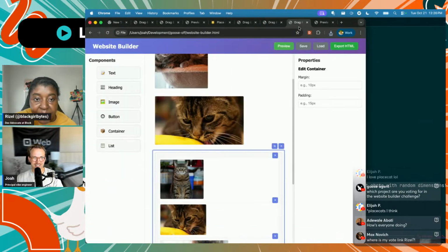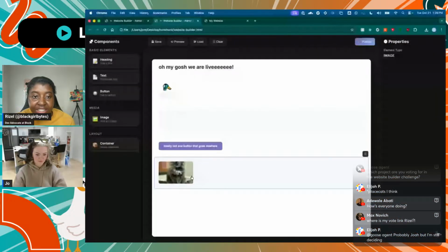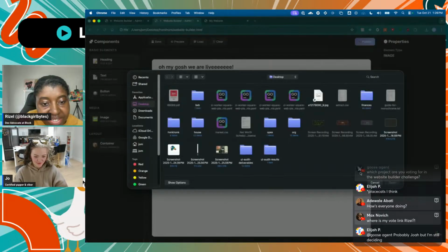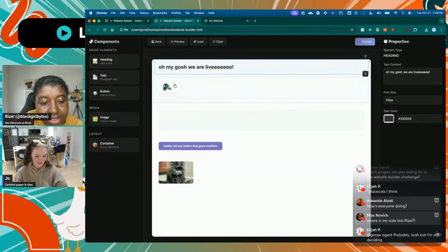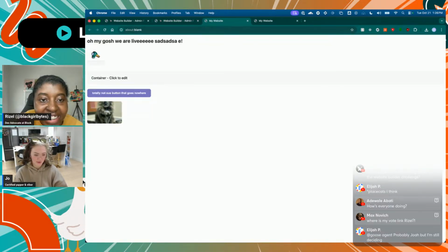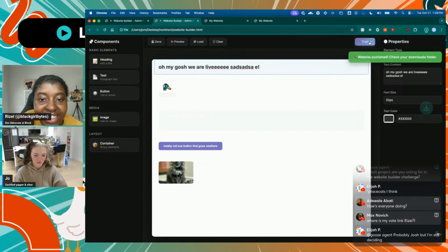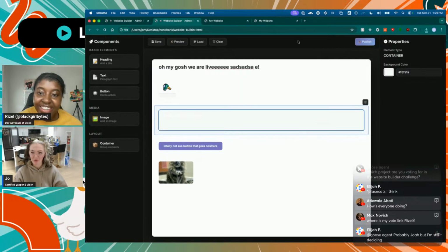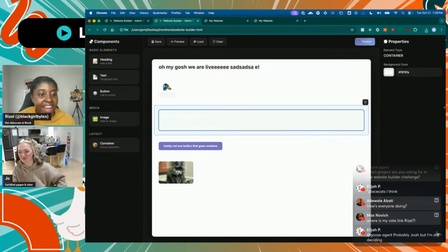Okay, let's see what Joe ended up with, and then we'll come together and go to the next challenge. Ooh, all right, Joe, where we ended up at. So it works. Everything is working. I tried to take a screenshot of the cat that Joah had on his screen, but image upload's working. Typing in here works. Save works, and well, I don't really know where it goes, but preview works, and then publish just saves it to my computer, which is fine, I guess, for whatever we need. But yeah, it works, I guess. Wanted to make it more fancy, but it's okay.